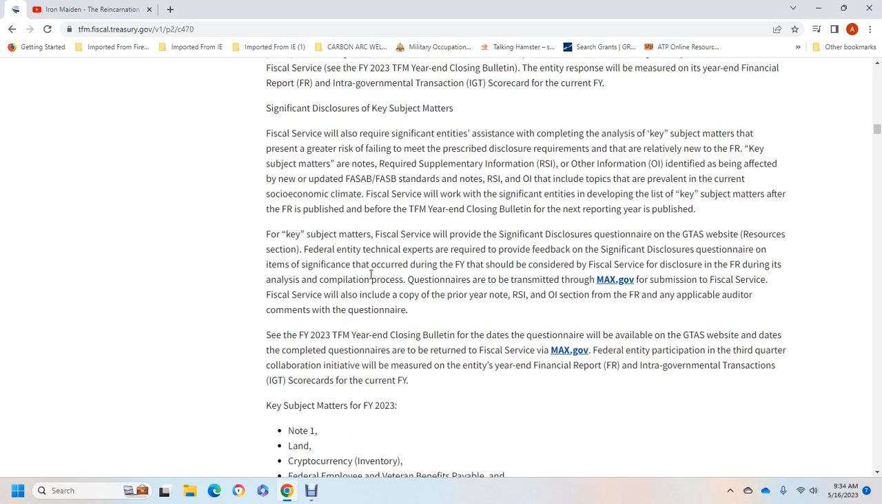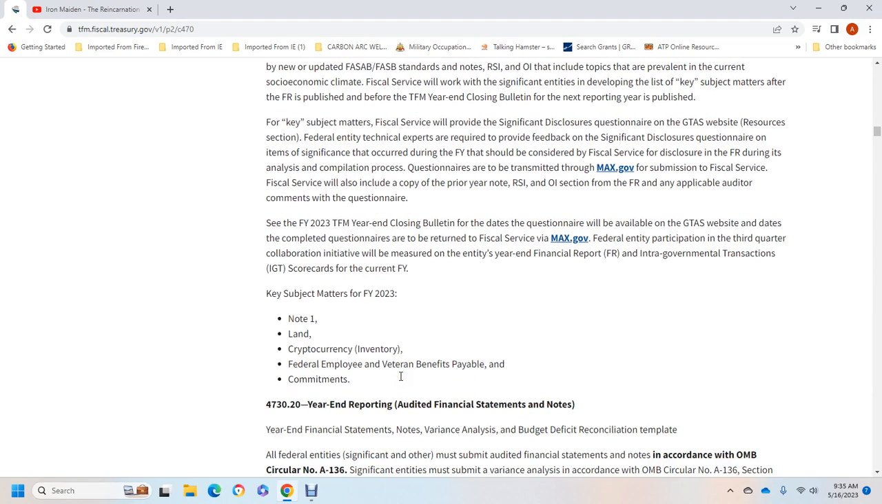See fiscal year 2023 year-end closing bulletin for the dates of the questionnaires available on the Government-wide Treasury Account Symbol website, with the completed questionnaire returned to fiscal year services via max.gov. Participation in the collaboration initiative will be measured in the financial report's intergovernmental transaction scorecard for the fiscal year.